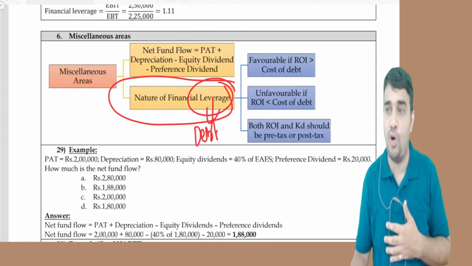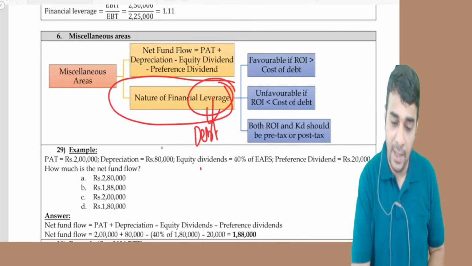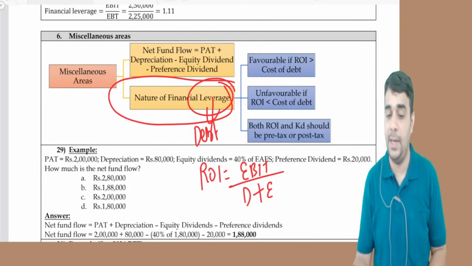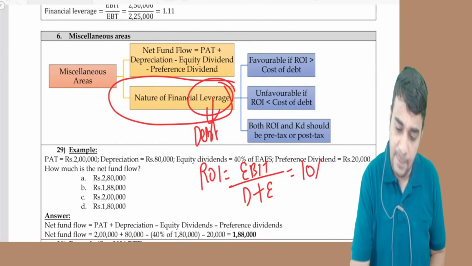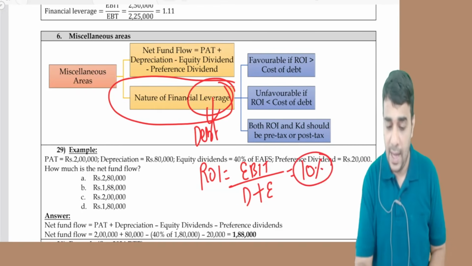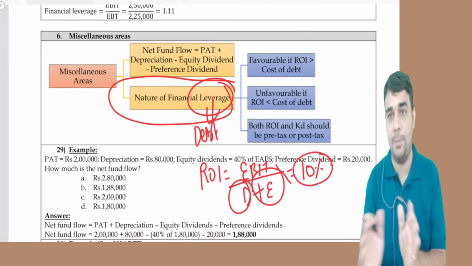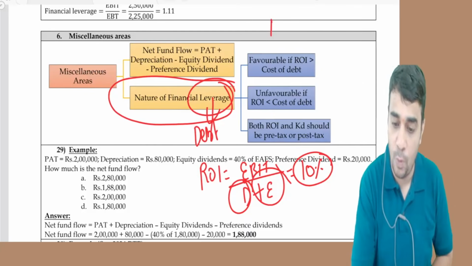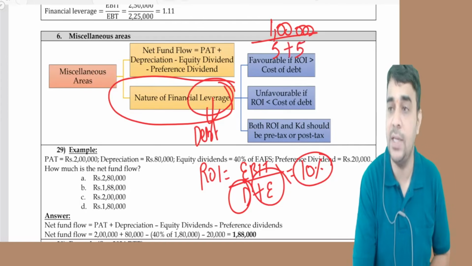Sometimes it is good to borrow money, sometimes it is bad to borrow money. For example, what is ROI? EBIT divided by debt plus equity. I earn 10%, so I earn 10% on the debt and 10% on the equity. Put together, I'm earning 10%. The denominator is debt plus equity. For example, I'm earning 1 lakh, debt is 5 lakh, equity is 5 lakh.